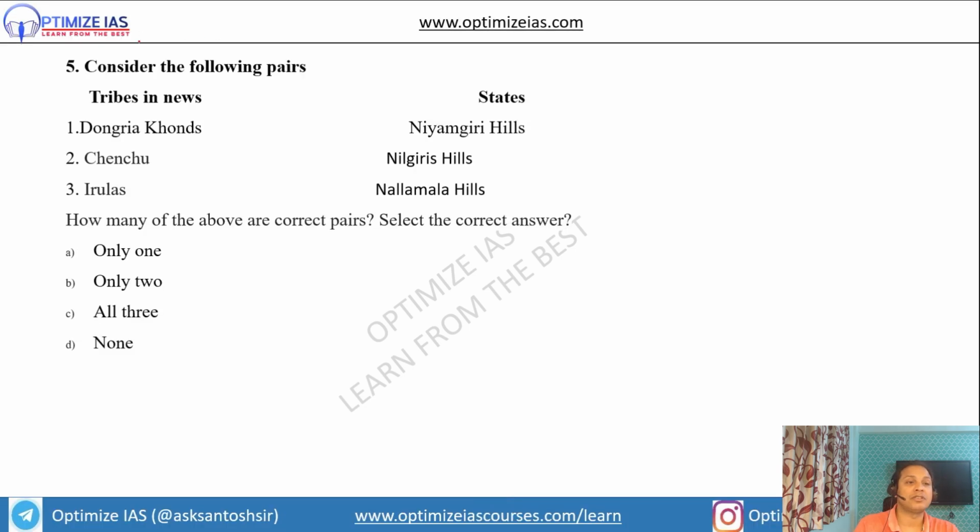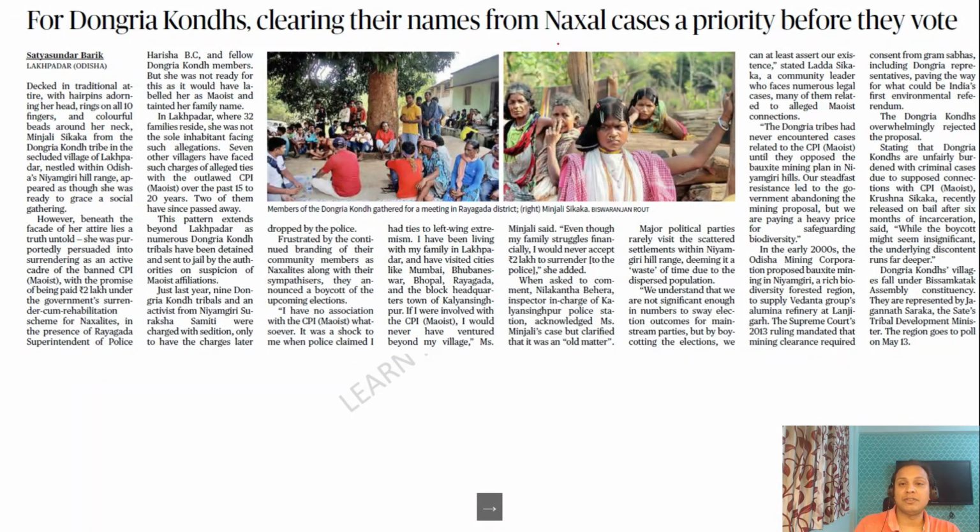Next question. Consider the following pairs. Tribes in news: Dongria Kondh. Here hills will come, sorry, hills, not states. Niyamgiri Hills is correct. I have framed this in the context of the article. Dongria Kondh in Niyamgiri Hills.